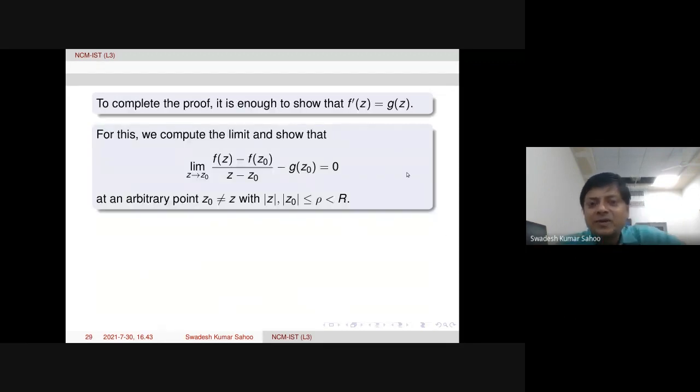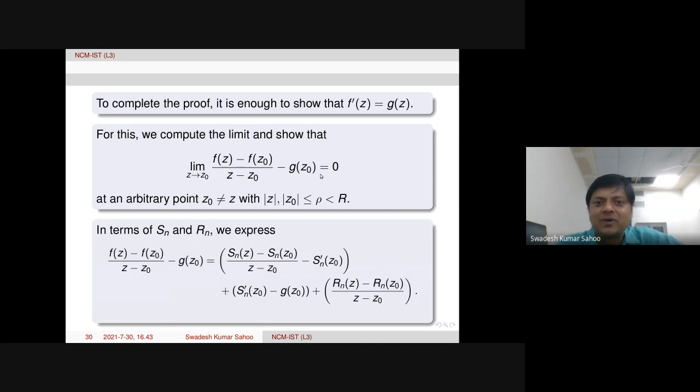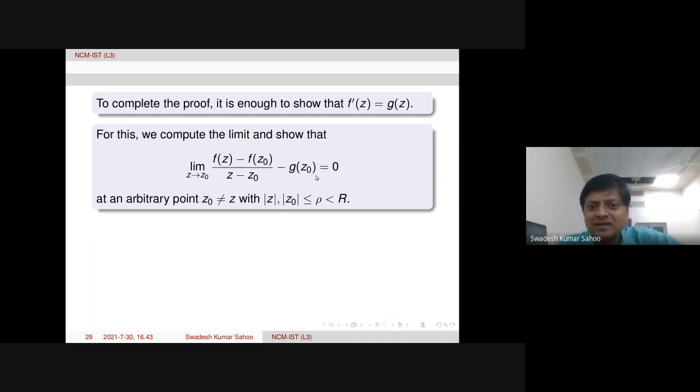So if we want to prove f prime z is G z, then what happens? I take one arbitrary point z naught, and just use the definition. F prime z naught means the limit as z tends to z naught of f of z minus f of z naught by z minus z naught. If I prove this is equal to G of z naught for an arbitrary point z naught, then whatever we wanted to prove is proved.